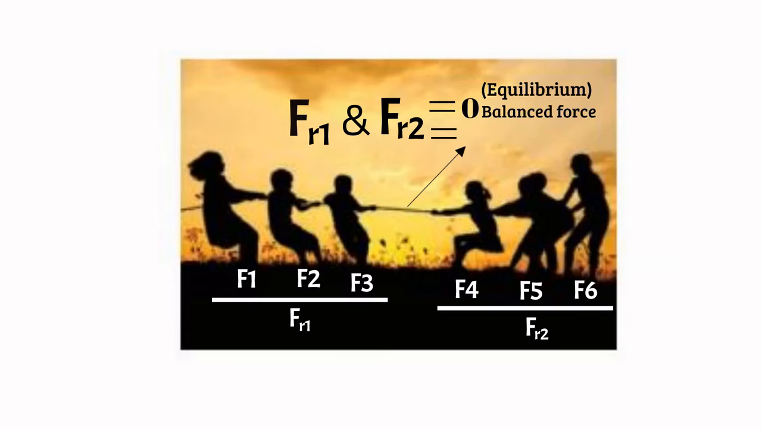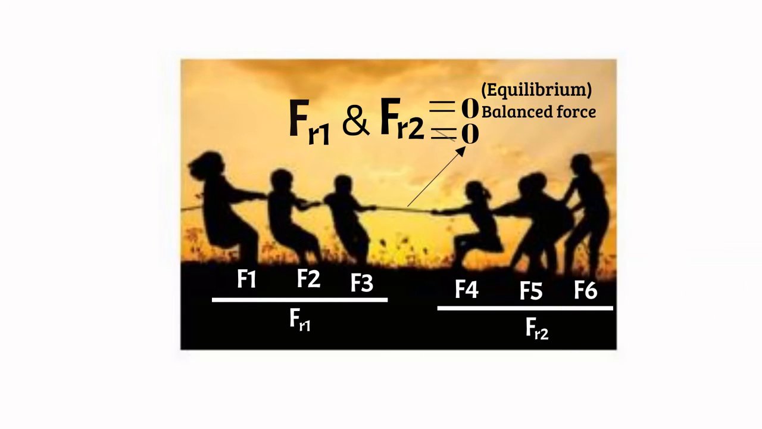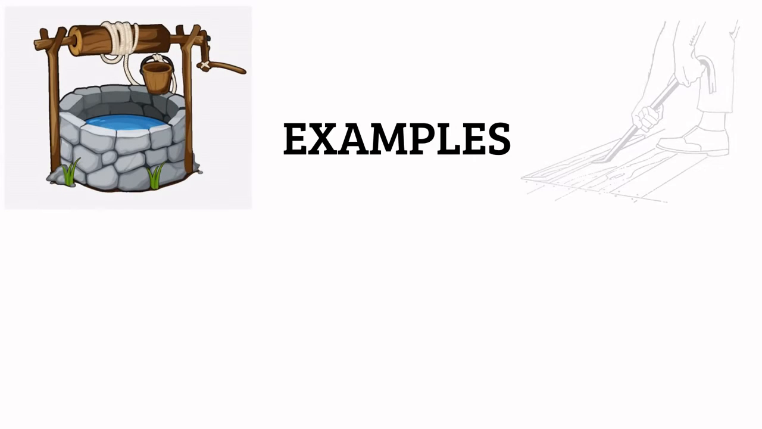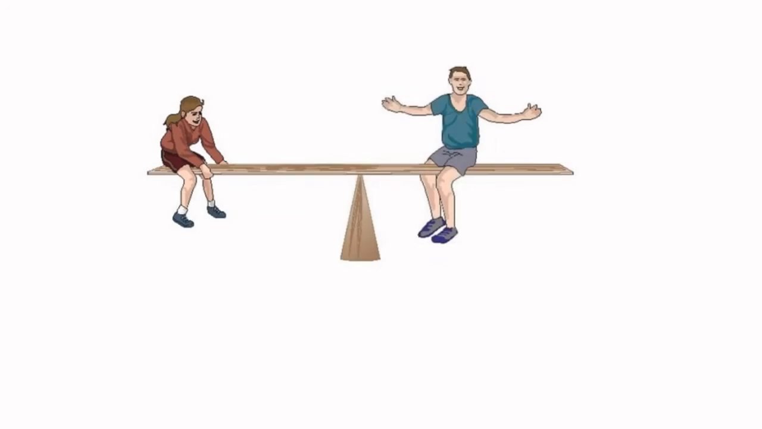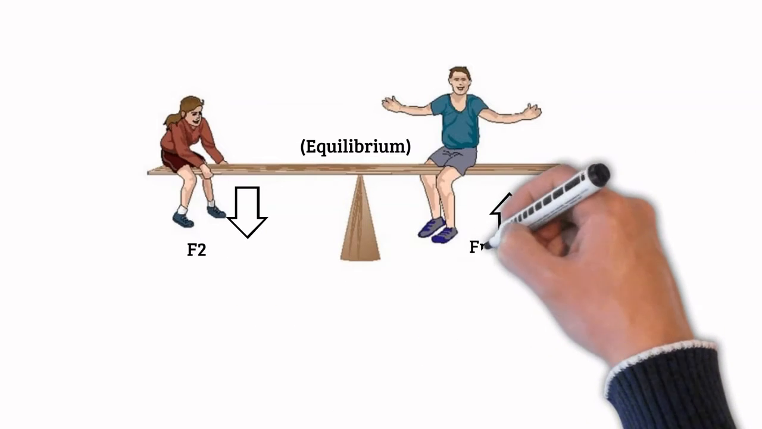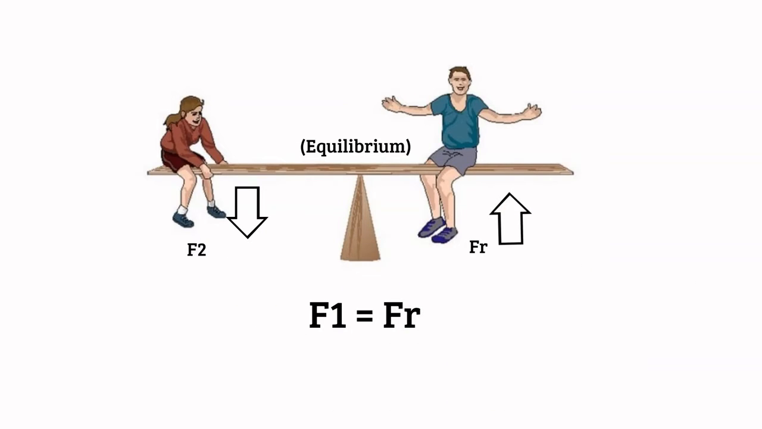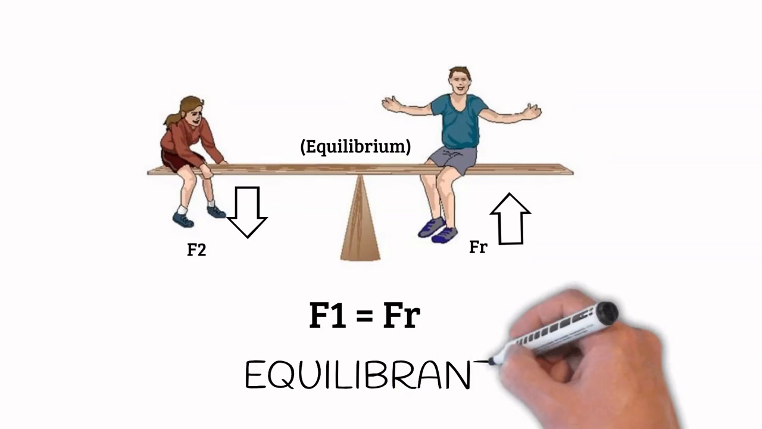If the resultant force is not equal to 0, then it causes the motion of the body due to unbalanced forces. Here are some examples for clarity. Drawing water from a well, force applied with a crowbar, forces on a weight balance, etc. A system can be brought to equilibrium by applying another force, which is equal to the resultant force in magnitude but opposite in direction. Such force is called an equilibrant.